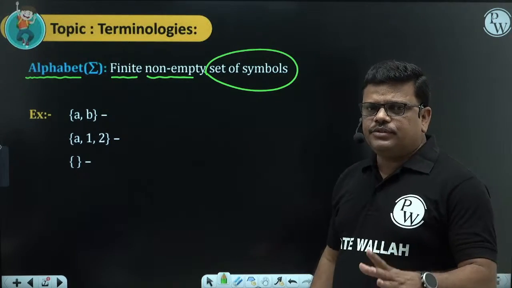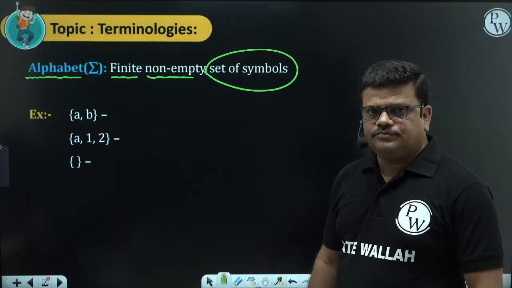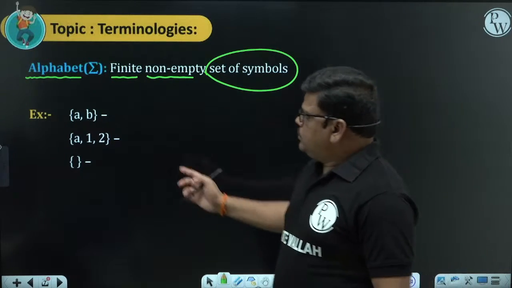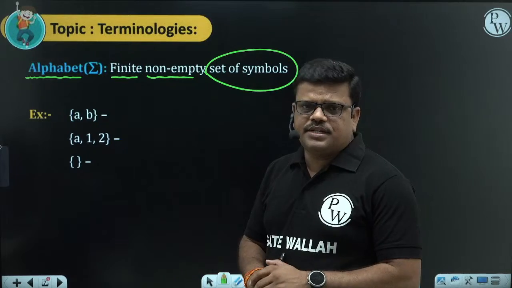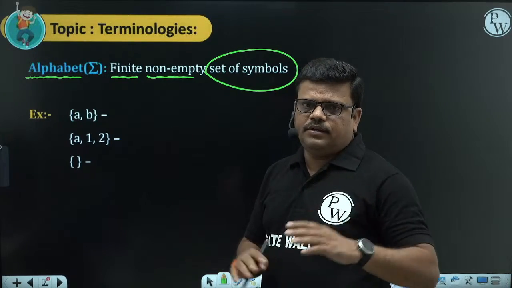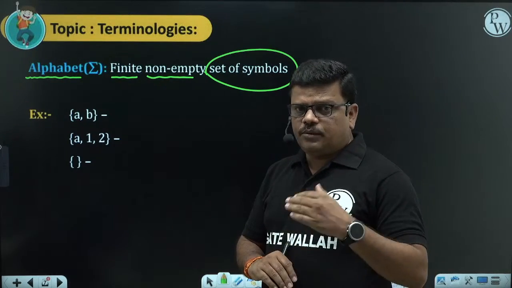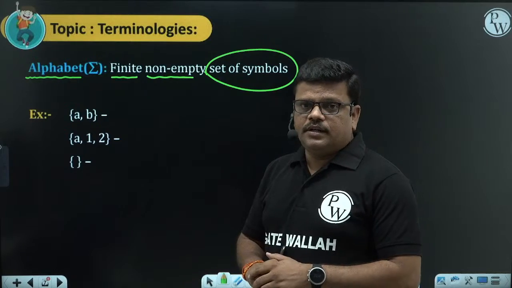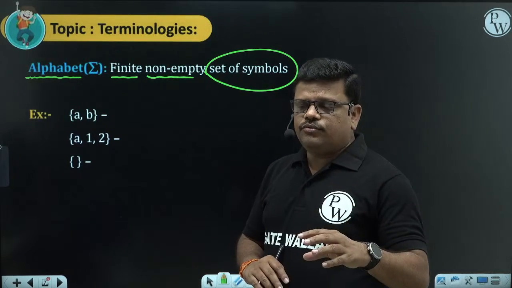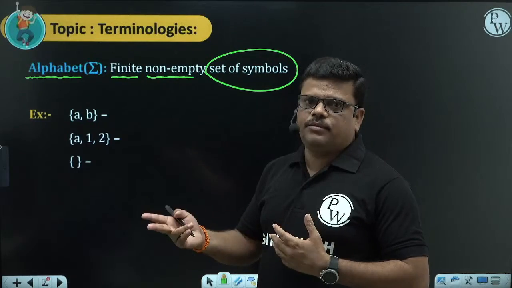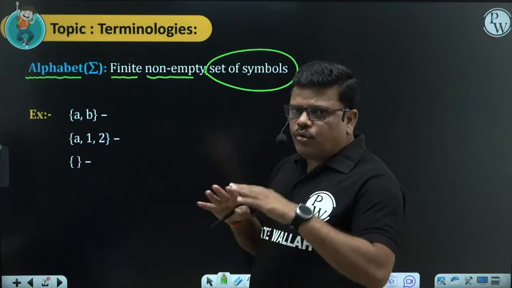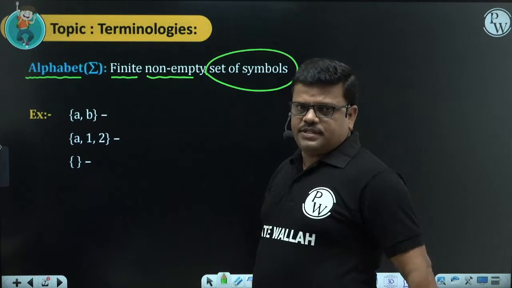Any set of symbols we can call an alphabet. In the coming classes we'll get questions like construct DFA over this alphabet, construct push down automata over this alphabet. Then you should have the knowledge of alphabet. Throughout our subject we will use this terminology.